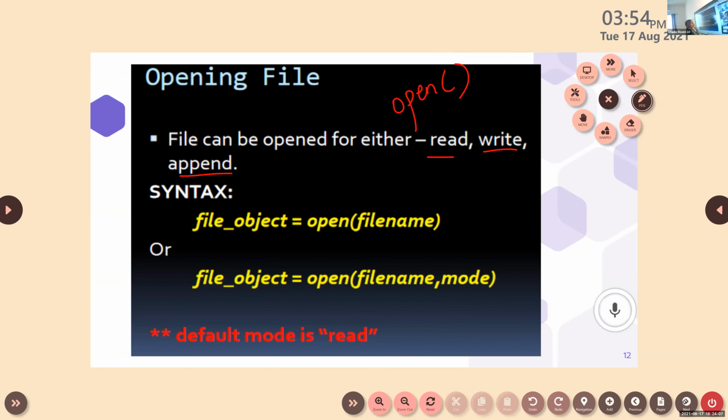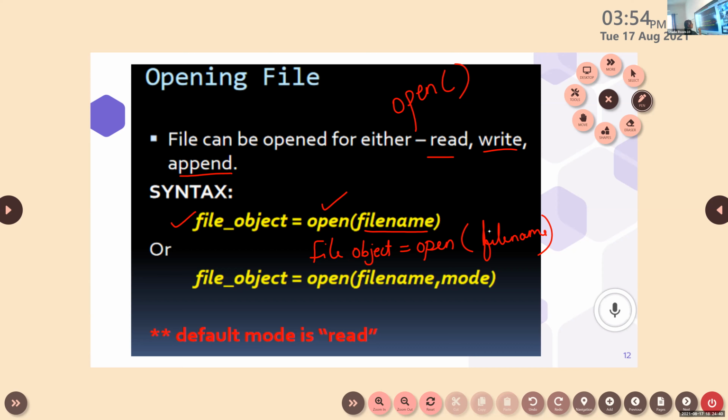So what is the format for opening a file? It is: file object, then equal, then the open function. Inside that, you have to write the name of the file. So this is the syntax to open a file. First, you have to write the file object, which means the object of the file. Then you have to write the open function. Inside this, you have to mention the file name that you want to open.